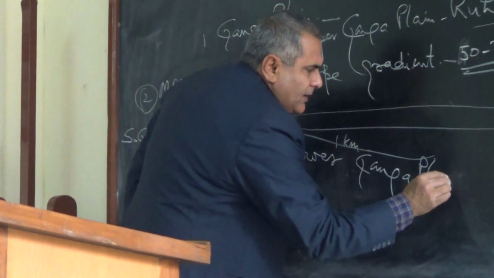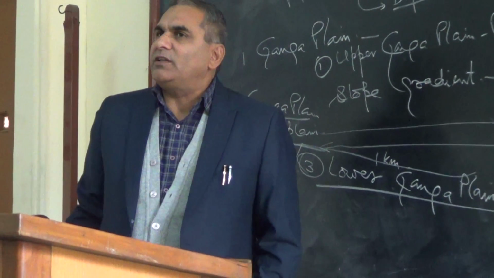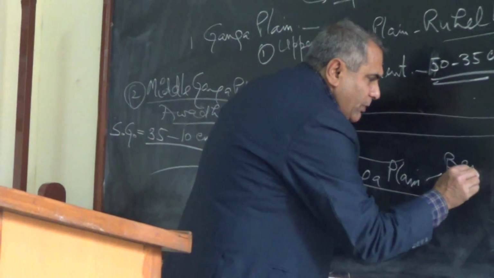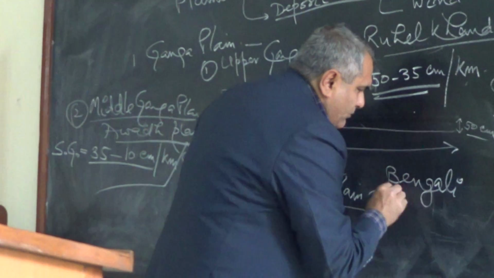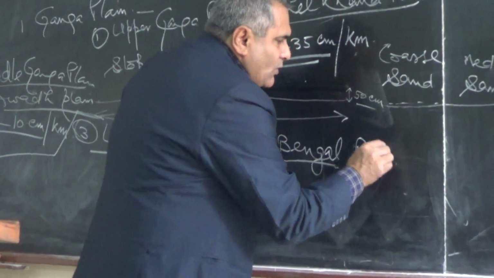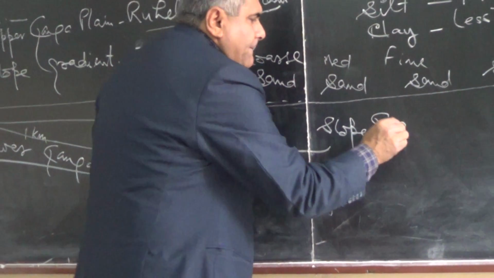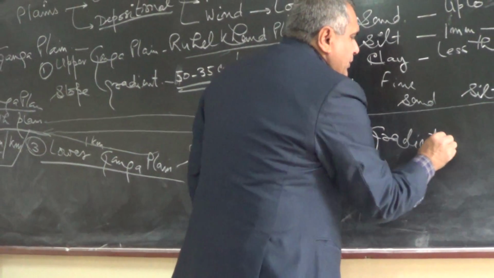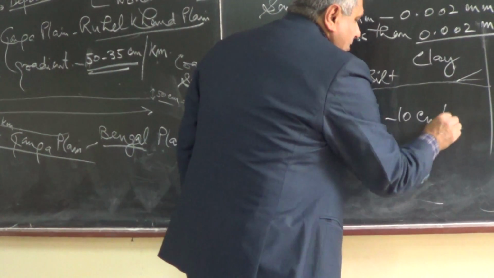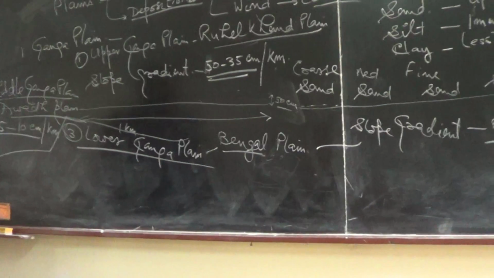Lower Ganga plain, and this lower Ganga plain means the Bengal plain, which is located in Bengal and Bangladesh, or you can say all Bengal plain, where Bengali speaking people live. And they have a slope gradient of 0 to 10 centimeter per kilometer. So the slope gradient is almost negligible.